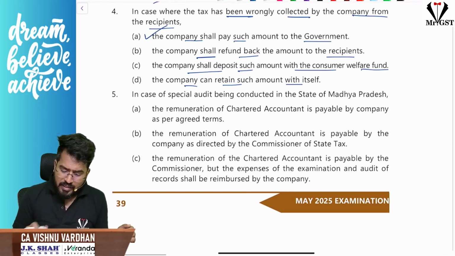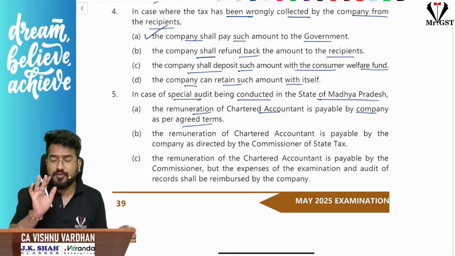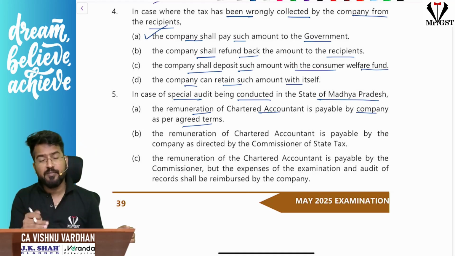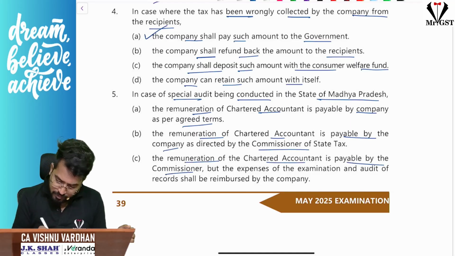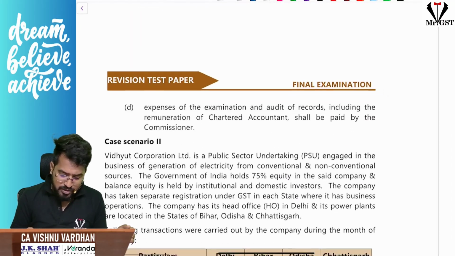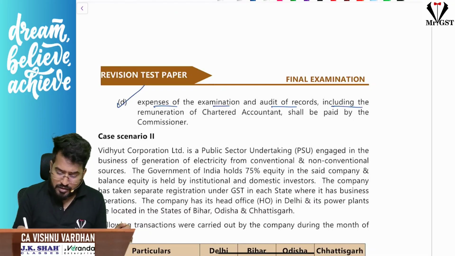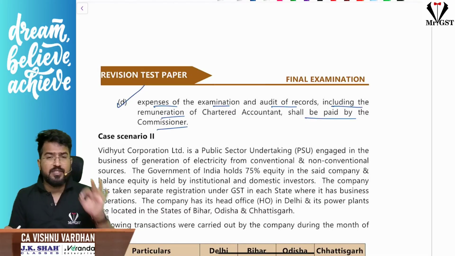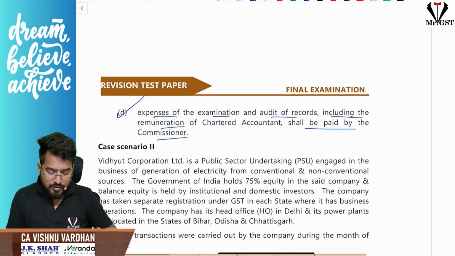Next, in case of special audit being conducted in the state of Madhya Pradesh, remuneration of CA is payable by the company. No, sir. Remuneration of CA in case of special audit is payable by the commissioner, determined by the commissioner. Remuneration of CA is payable by the company, directed by commissioner. No, remuneration of CA is payable by the commissioner, but expenses of the audit shall be no. Everything will be paid by the commissioner only. So option D will be the left out option. That will be correct. Expenses of examination and audit of records, including the remuneration, shall be paid by the commissioner. So that is the answer. So 5 MCQs in this case study, we solved 3 MCQs without reading the question itself.